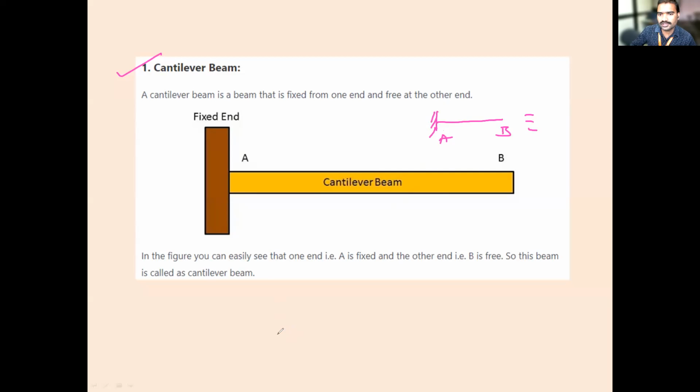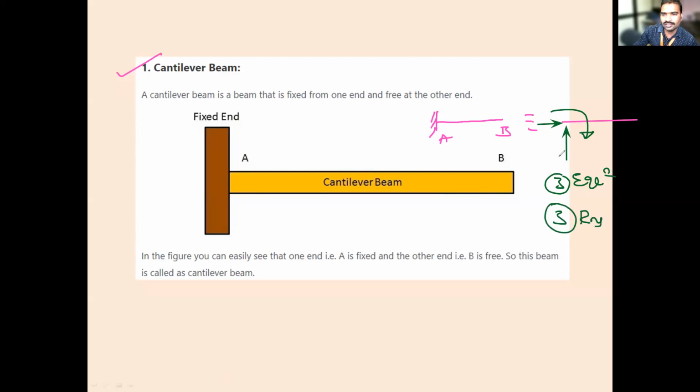Fixed. For the fixed support, how many reactions will develop? Three. So it will have three reactions. If it has three reactions, how many equilibrium equations do we have? Three. There are three equilibrium equations. Three equations, three reactions.